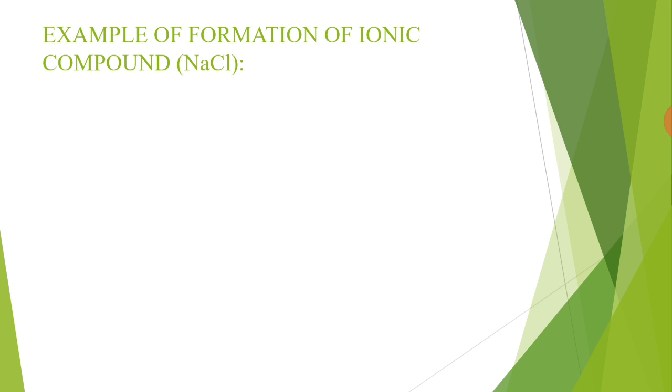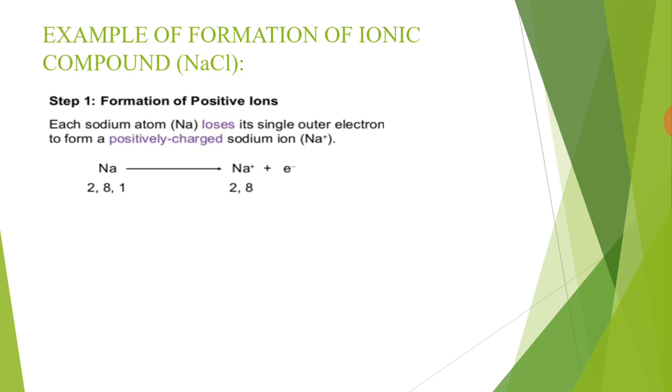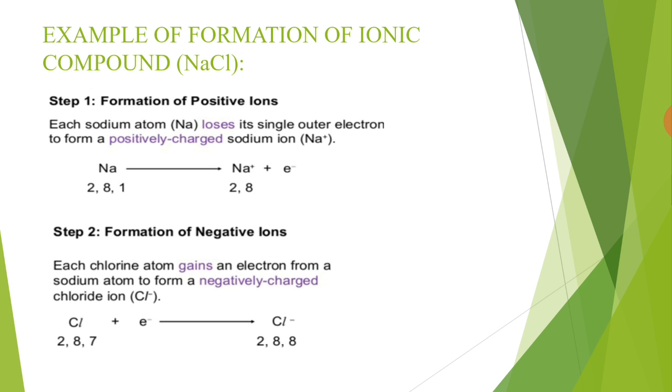Consider the formation of the ionic compound sodium chloride. The first step is the formation of the positive ion. A sodium atom has one electron in the outermost shell. Each sodium atom loses its single outer electron to form a positively charged sodium ion. The second step is the formation of the negative ion. A chlorine atom has 7 electrons in the outermost shell. Each chlorine atom gains an electron from a sodium atom to form a negatively charged chloride ion.